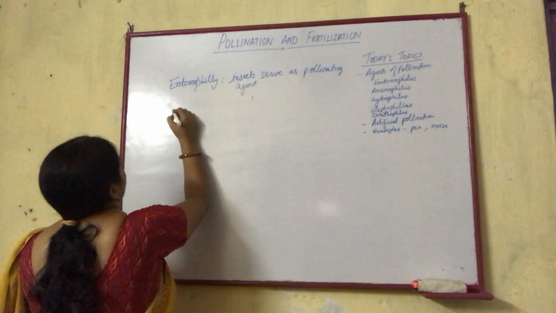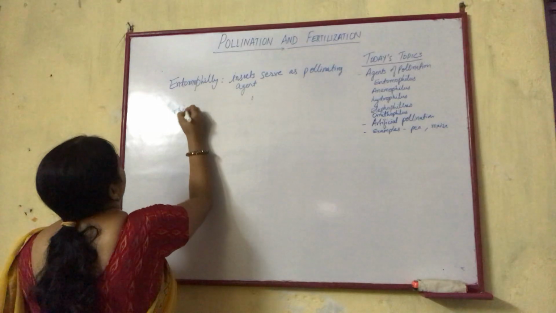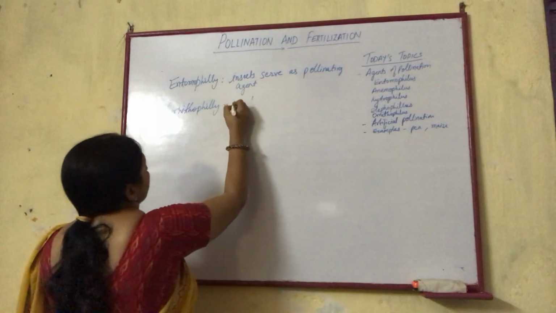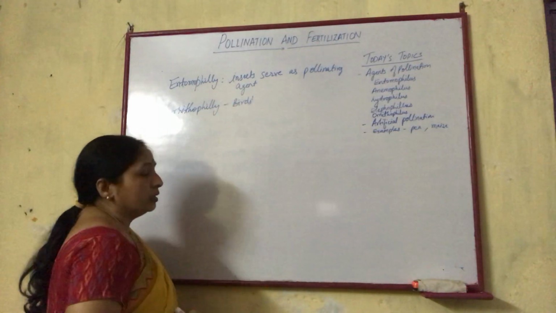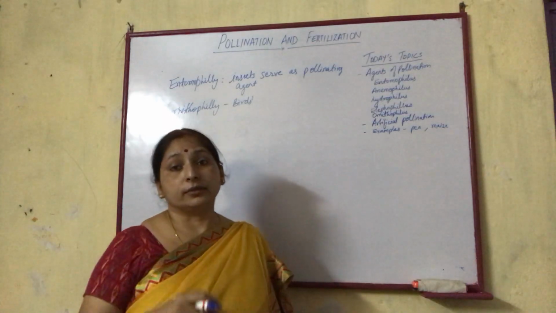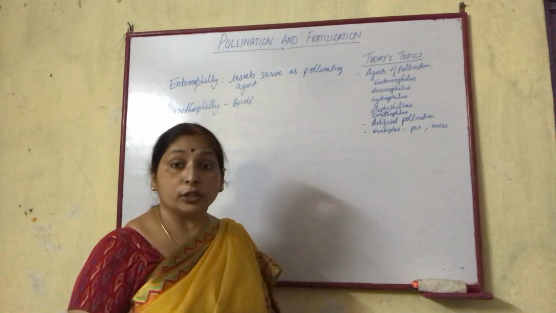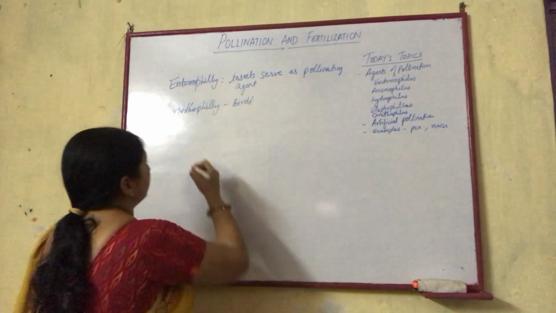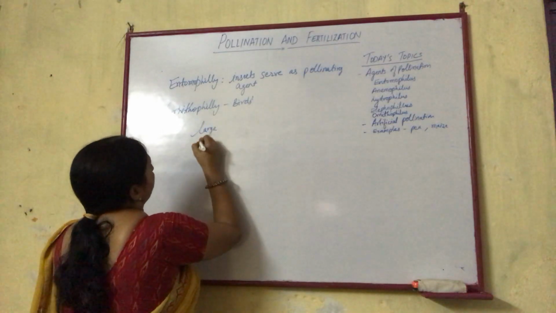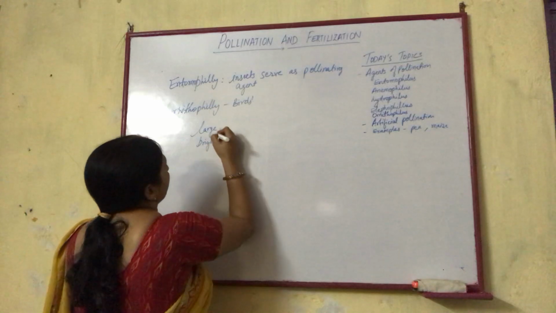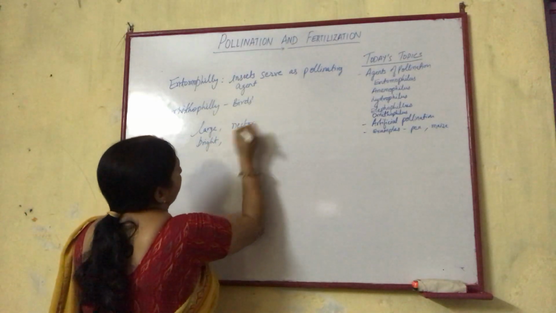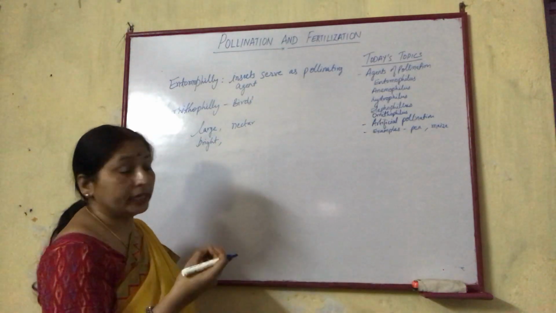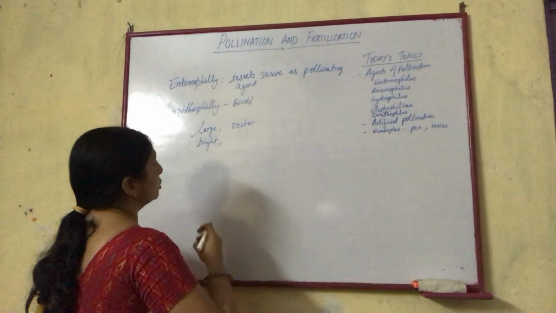Ornithophily is by birds, but the characteristics of the flower in both these cases, the entomophilous or ornithophilous flower, are that the flowers are large, bright colored flowers with nectar to attract the insects, and birds sit on these flowers to get the nectar or to eat for the sweet fragrance of the nectar.